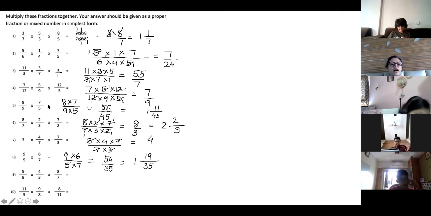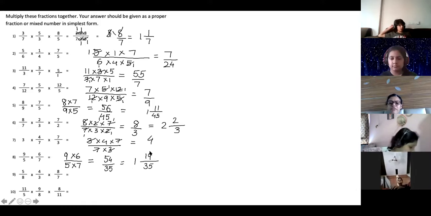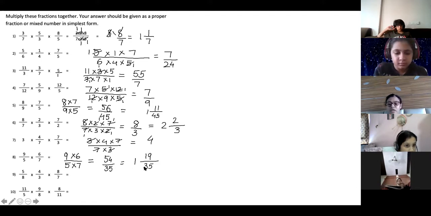Yes, Aisha Aga. Ma'am, how did you do the last step? This is a mixed fraction. I have converted it into a mixed fraction. Now those who have not understood how I did it in this sum: in this sum, to make a mixed fraction, you have to divide and find out the remainder. The remainder comes in the numerator. Divided by what? Divided by the divisor, 35.